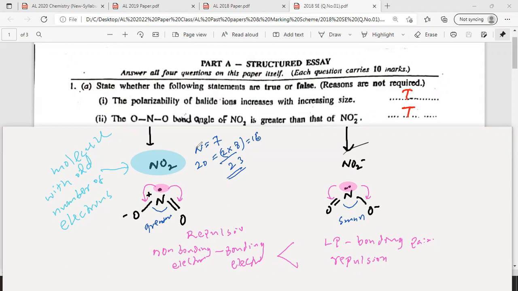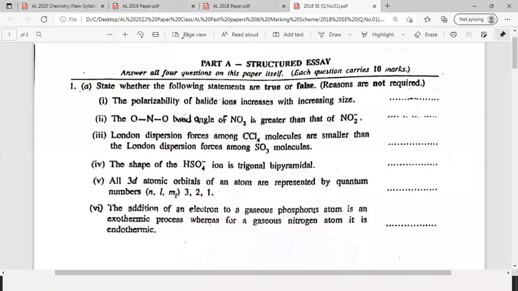Shall I erase this? Is anyone still copying? Right, I'll erase the screen. Now number 3.